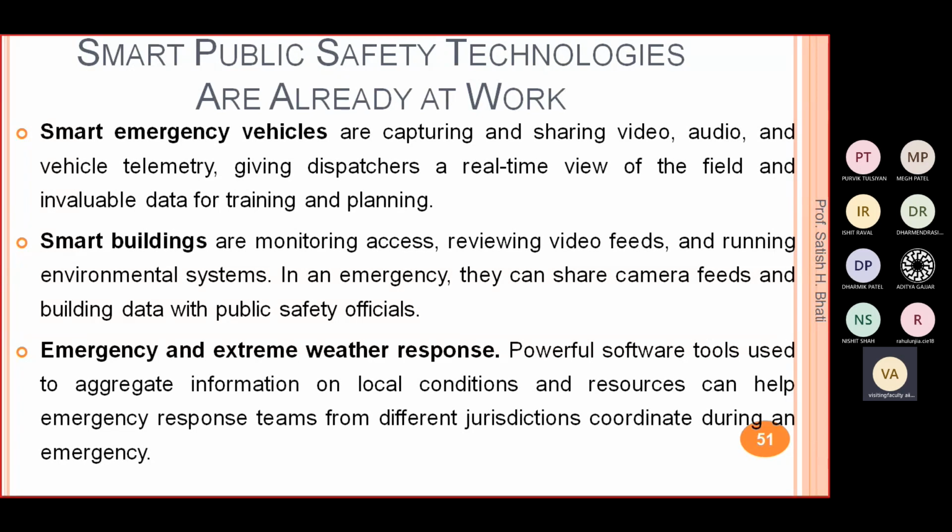Then emergency and extreme weather response. Powerful software tools which are used to aggregate the information on local conditions and resources can help emergency response teams from the different jurisdictions coordinate during an emergency. So like some natural disaster kind of thing, right? In that also we can use that information for public safety.